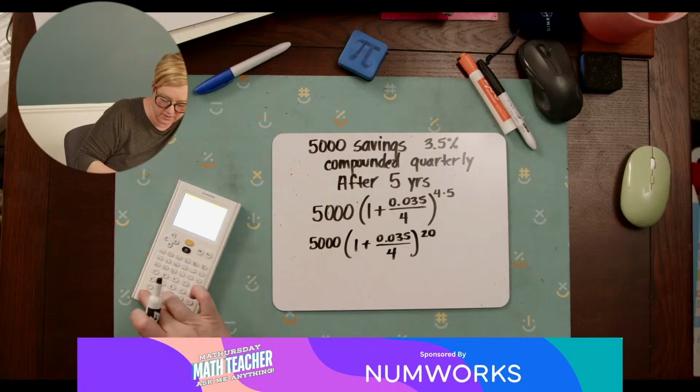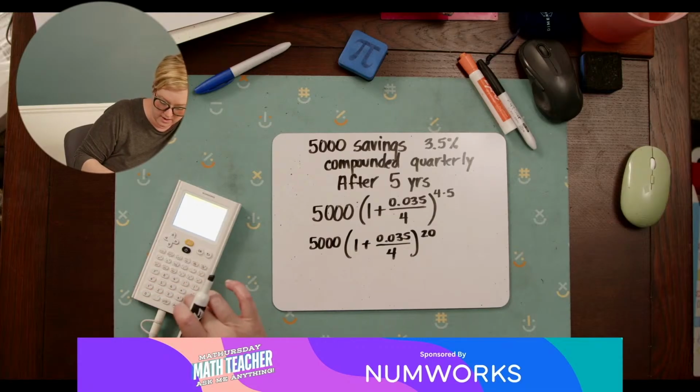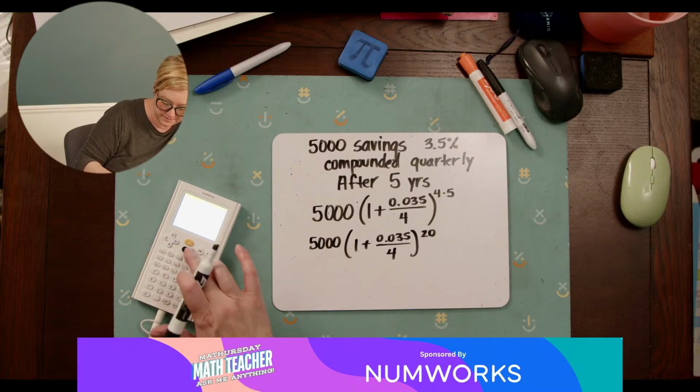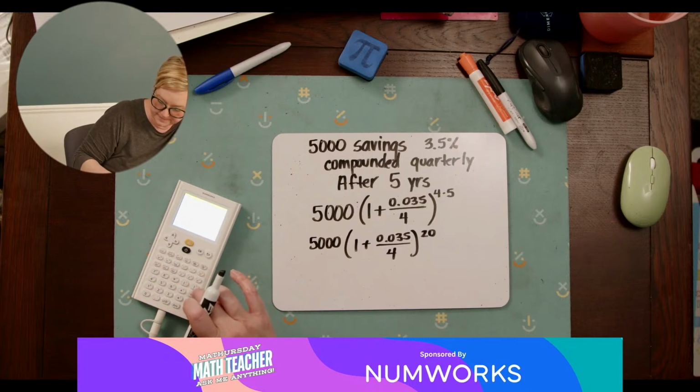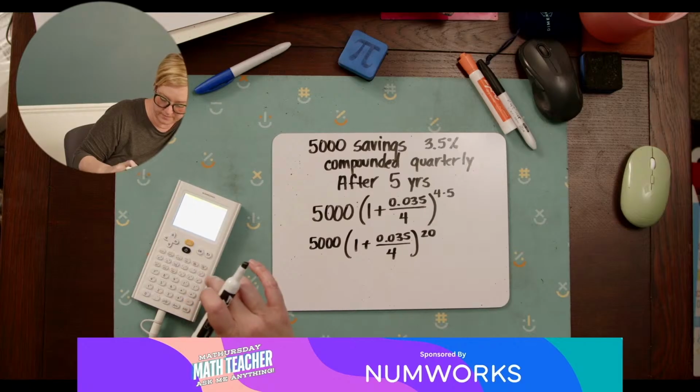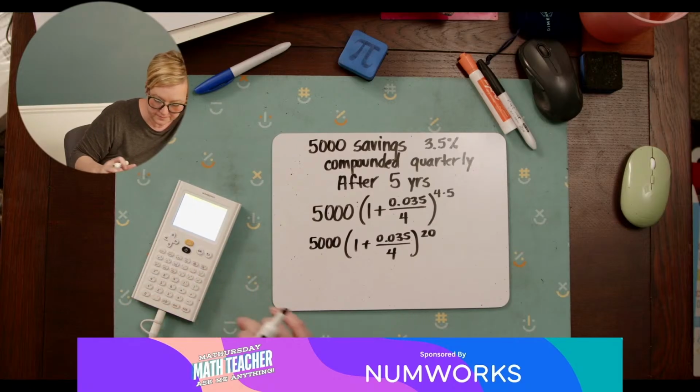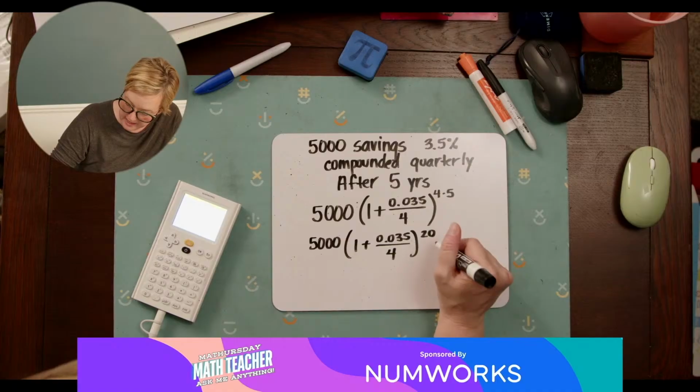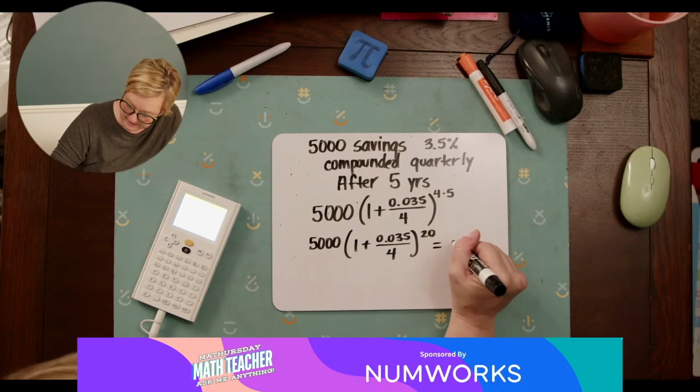So 5,000 times 1 plus 0.035 divided by 4, to the 20th. That gives $5,951.70.